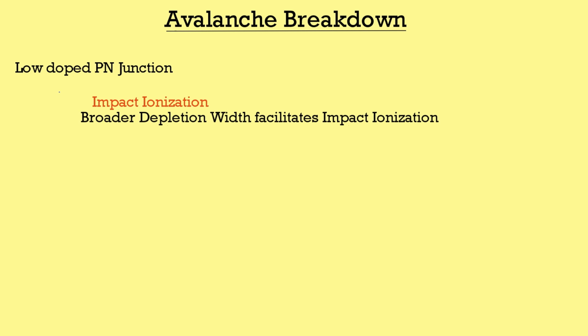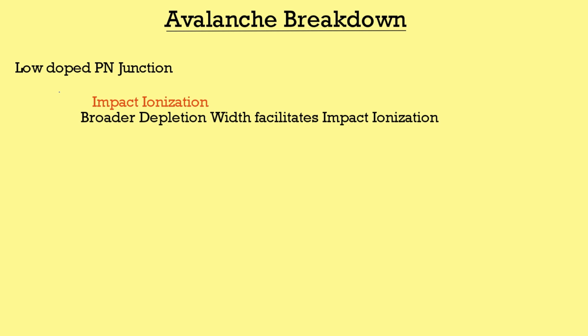Avalanche breakdown. Another breakdown mechanism having different requirements than Zener breakdown. Zener breakdown was favorable when the semiconductor was highly doped. However, in avalanche breakdown, a low doped PN junction is favorable. The mechanism responsible for the sudden increase in current in Zener breakdown is tunneling, whereas in avalanche breakdown, impact ionization takes place. And for impact ionization, it is favorable for the depletion width to be broad.